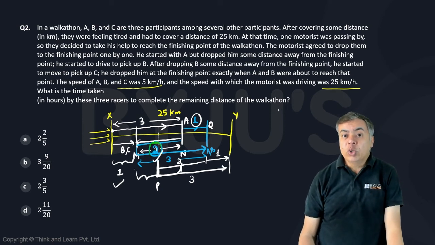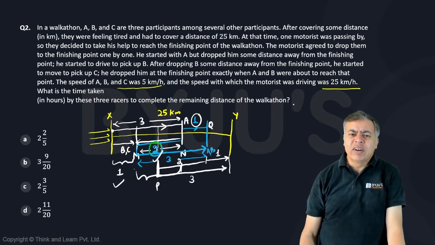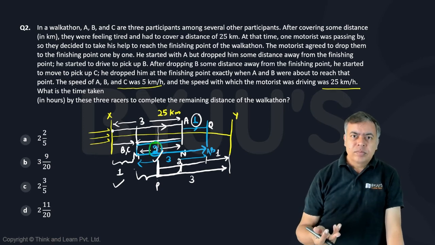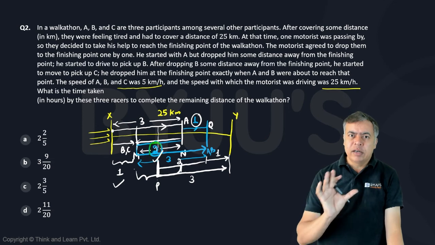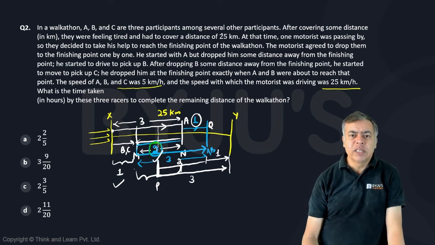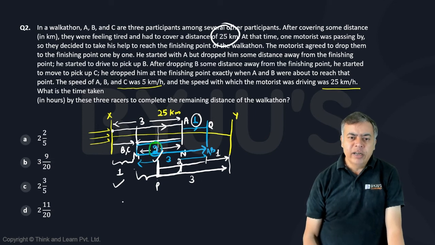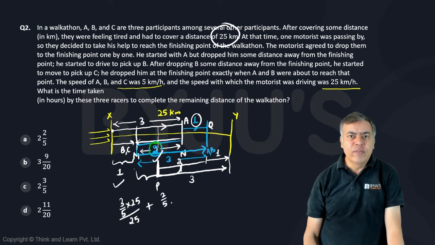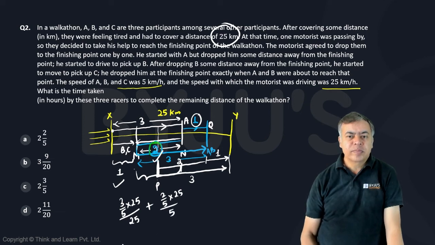Now you can say, either you can go for the distance traveled by A, you can take that time, because A traveled 3 units with the motorist. So 3 units is out of the total 5 units, which is 25 kilometers in total, right? So 3 by 5 of 25, A traveled with the motorist at the speed of 25, plus the remaining 2 units, 2 by 5 of the total, he traveled at the speed 5, right?